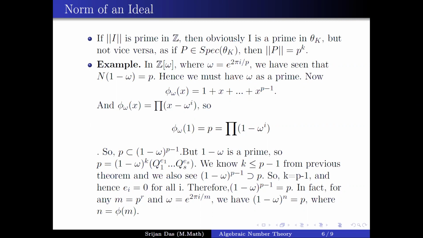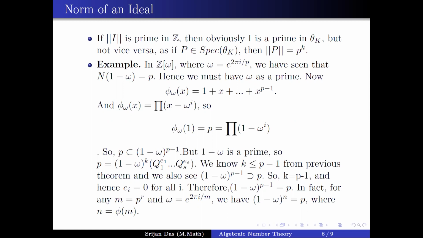So now you can see that p is actually contained inside (1 minus omega) to the power p minus 1, because in every 1 minus omega^i, you can apply the formula that 1 minus x to the power i is (1 minus x) times something. So if you factorize the right hand side, you can see that p is contained inside (1 minus omega) to the power p minus 1. But now, 1 minus omega is a prime ideal in OK, because OK is just Z[omega], and if you quotient by 1 minus omega, you will get Z. So 1 minus omega is a prime ideal.